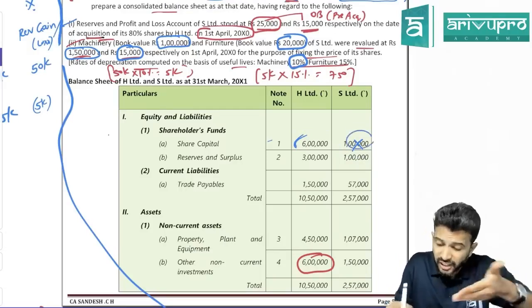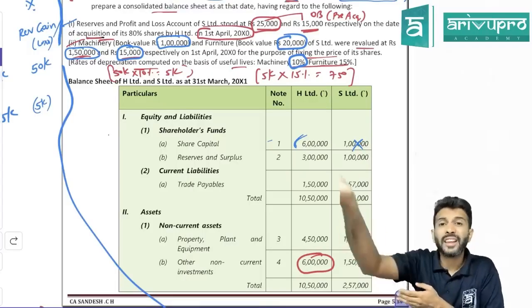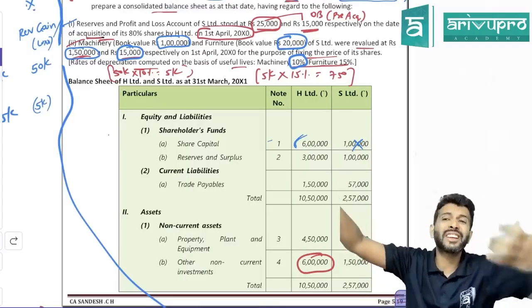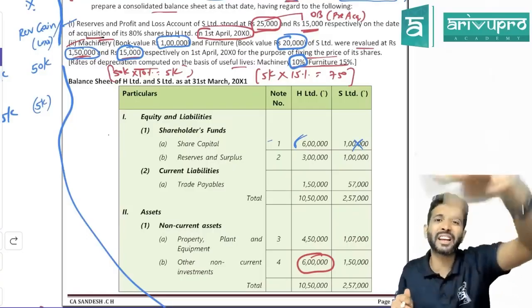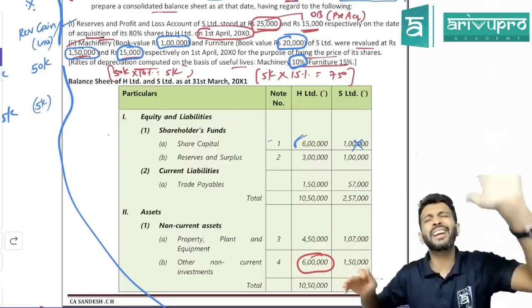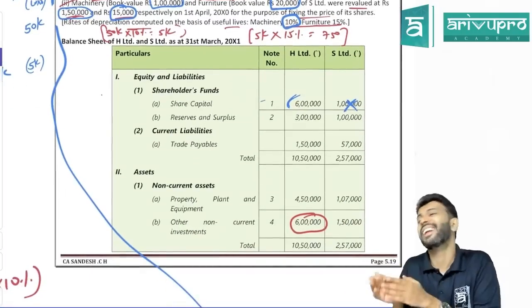Yes, sir. S Limited is showing 1 lakh. No, that is share capital. For S, it is share capital. For H, it's an investment. Both are the same component; if you show both as investment and share capital, it will get nullified. The share capital will get nullified, and the investment also will get nullified.